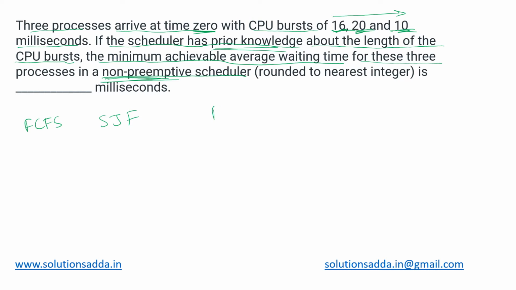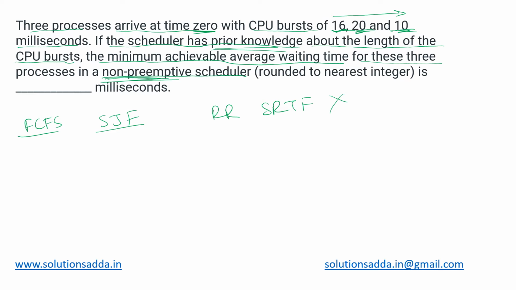Apart from that, if we go for round robin, it will become preemptive. SRTF is again preemptive. So they will not be possible for the scenario. We'll just check FCFS and SJF to see which of them gives the minimum achievable waiting time. So just trace out their Gantt charts and check.